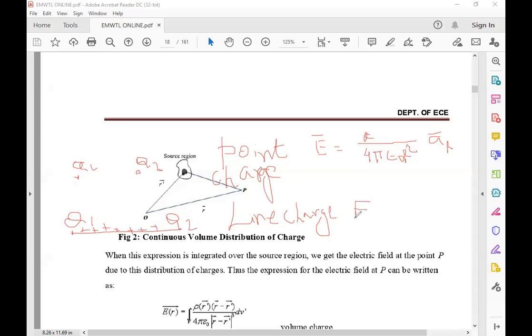So for the line charge, rho L is not dV, rho L is into dl.